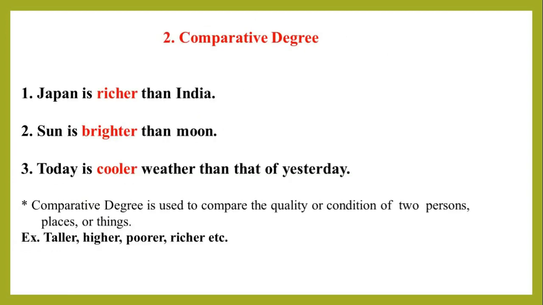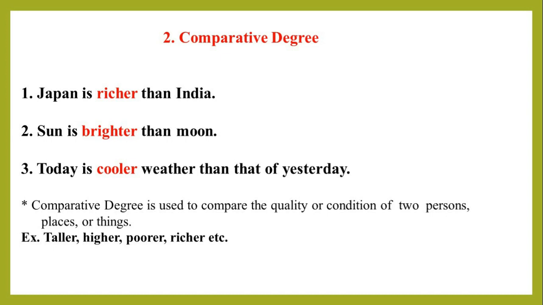Now we will know about comparative degree. So students, look at these examples. Here the word richer makes comparison of richness between Japan and India. The same in the second sentence, the word brighter makes comparison of brightness between sun and moon.